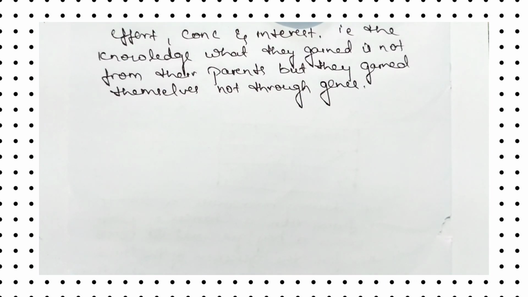So like this we have to explain acquired traits of an individual do not inherit in the next generation.